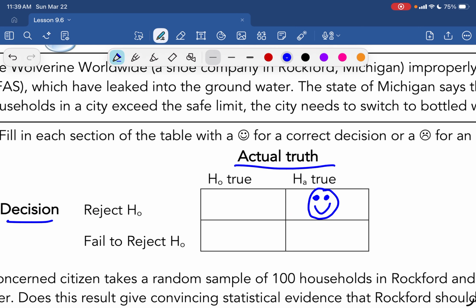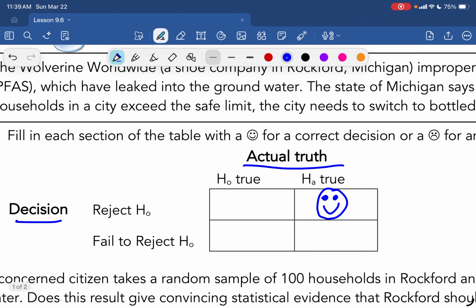Likewise, if the actual truth is that our null is true and we fail to reject the null, that's a good thing as well, because we said, hey, we failed to reject the null. We don't have convincing evidence of our alternative. We find out that the null is true. We did a good thing.